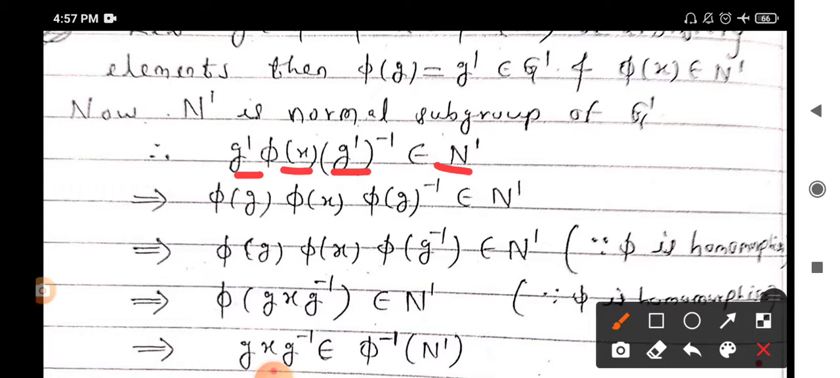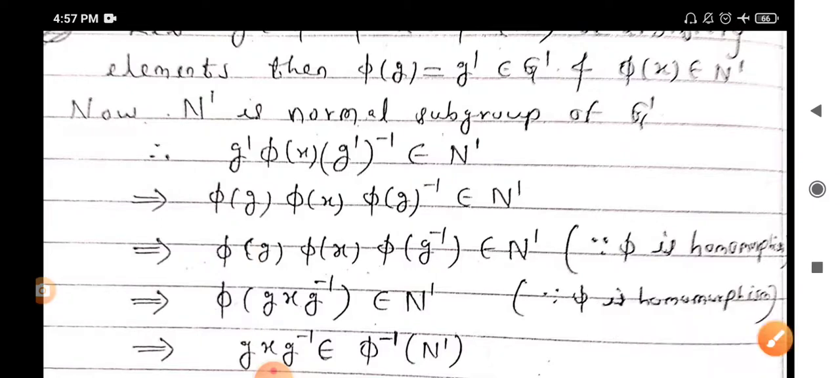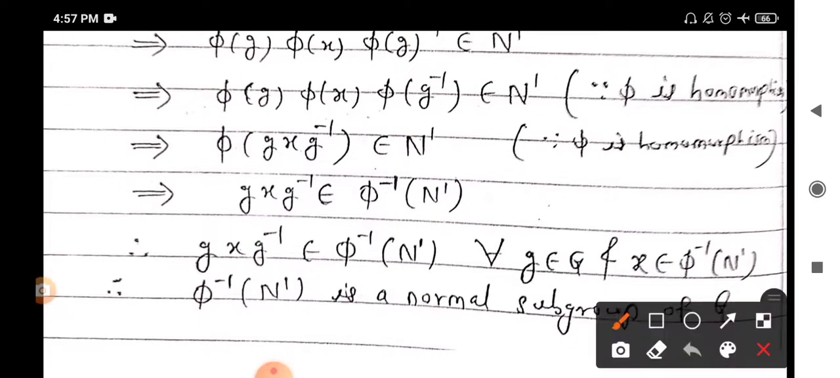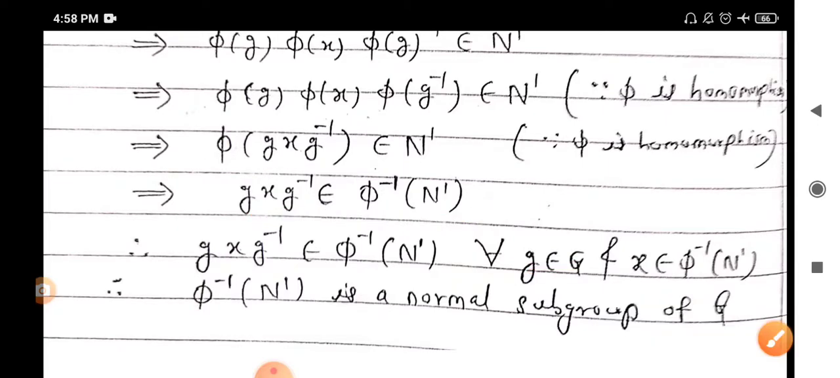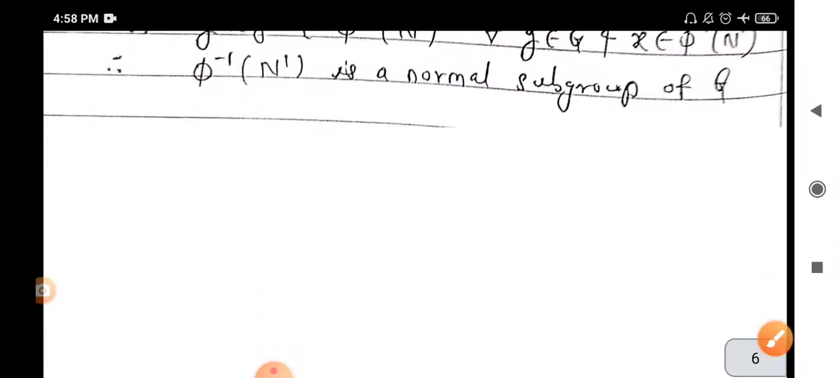But phi is a homomorphism, therefore, substituting the value of g dash as phi of g, it becomes phi of g, phi of x, phi of g inverse, and since phi is a homomorphism, it is equivalent to phi of g x g inverse belongs to N dash. Hence applying phi inverse on both sides, this implies g x g inverse belongs to phi inverse of N dash for every g belongs to G and x belongs to phi inverse of N dash. Hence phi inverse of N dash is a normal subgroup of group G. These are the equivalent properties of normal subgroups and the isomorphism.